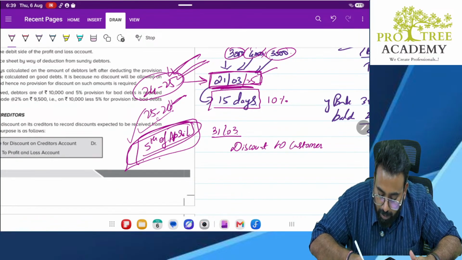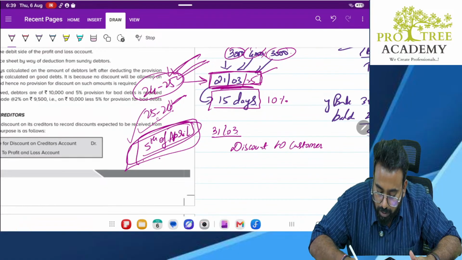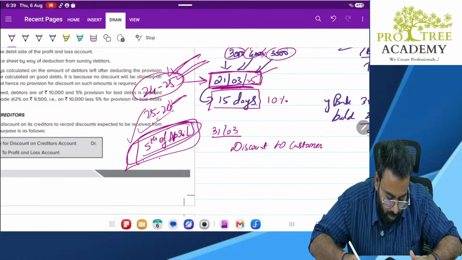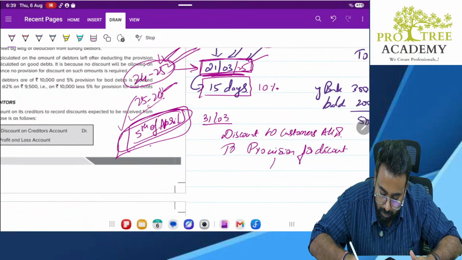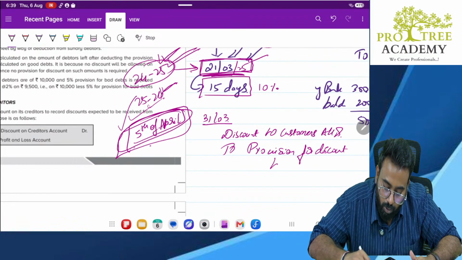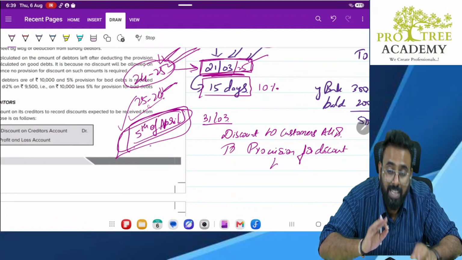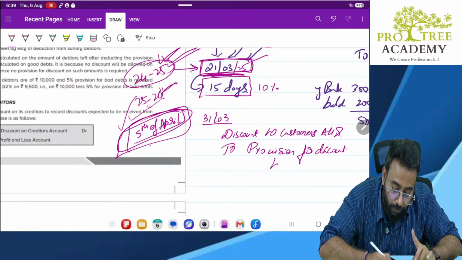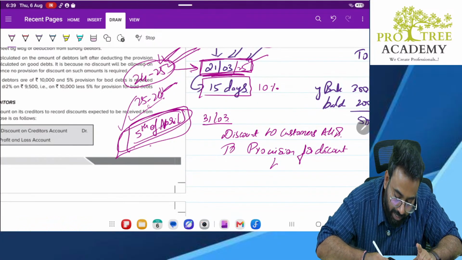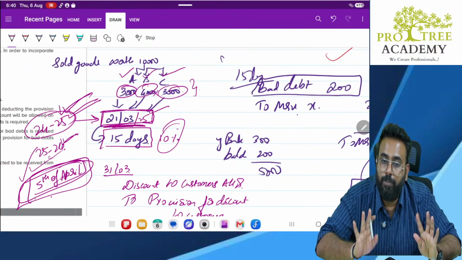I will create a provision. Provision for discount to customers. How much will I do? Should I take the entire 10,000 and create a discount provision of 10%? The answer is no. Out of 10,000, you know that this person is not going to pay by 5th April.